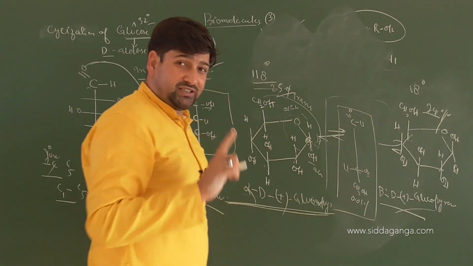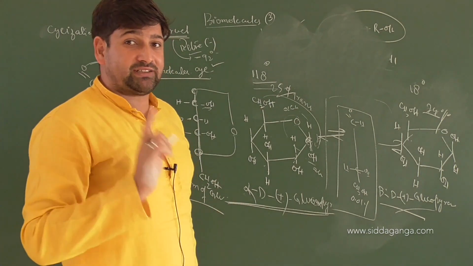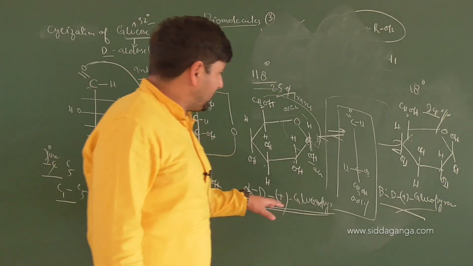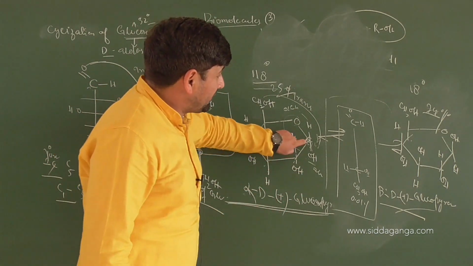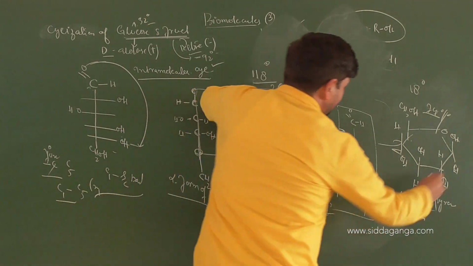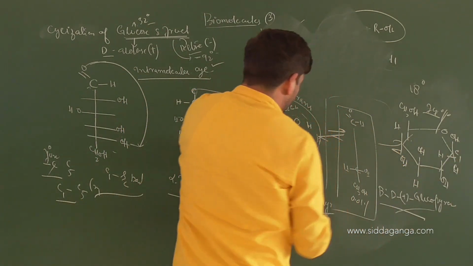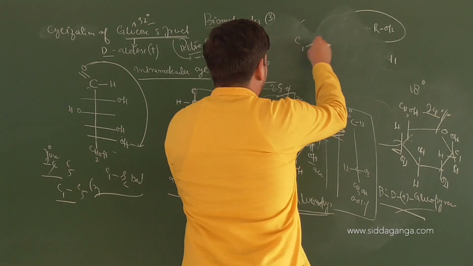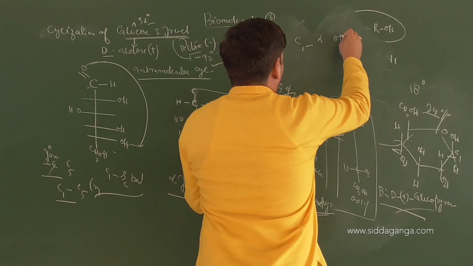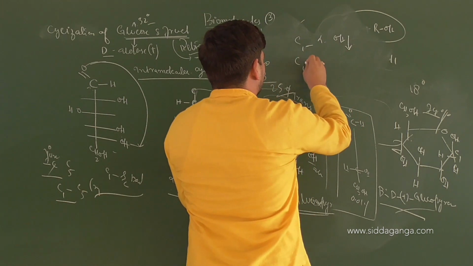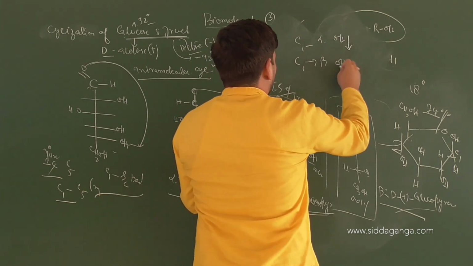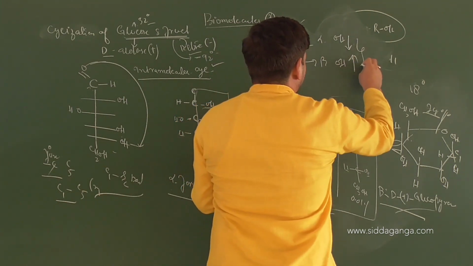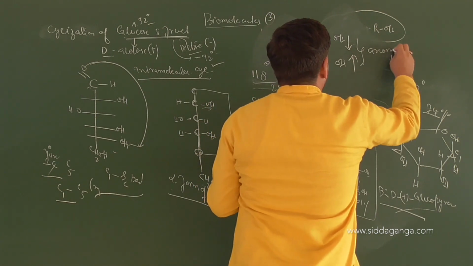Open form. This is the reason why I said all monosaccharides are reducing, because all monosaccharides have got a chance at this particular carbon. This carbon is carbon 1, right or not? OH downwards at carbon 1 in alpha. At carbon 1 in beta, OH is present upwards. These two are called as anomers.